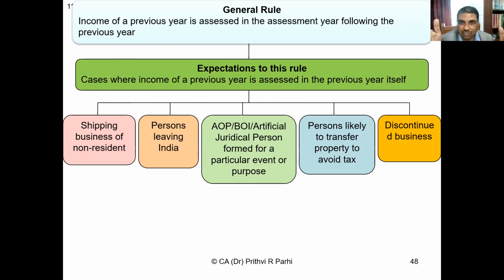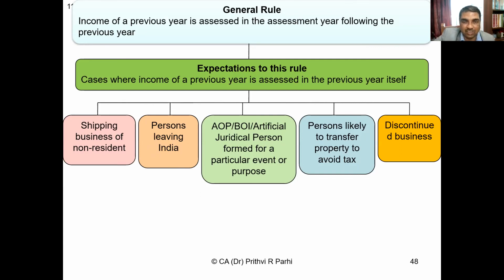These are the exceptions: non-resident shipping business, persons leaving India permanently or for a long period, AOP, BOI, AJP formed for a particular event or purpose which is likely to be closed, a person likely to transfer property to avoid tax, and discontinued business.